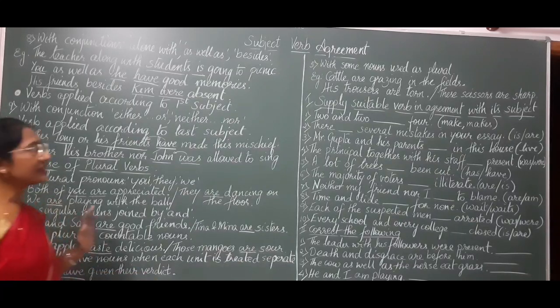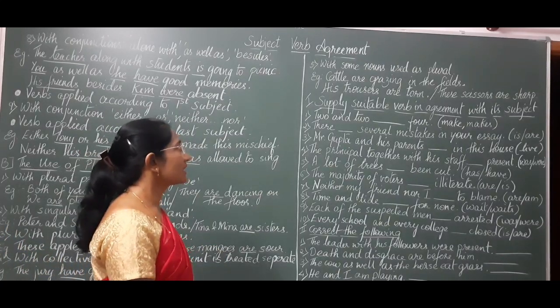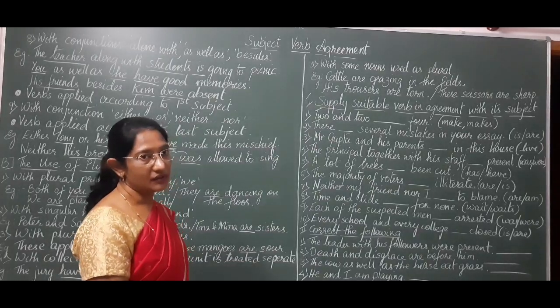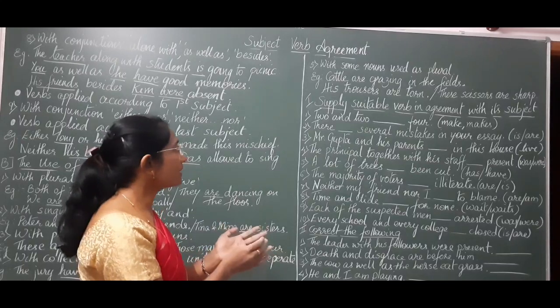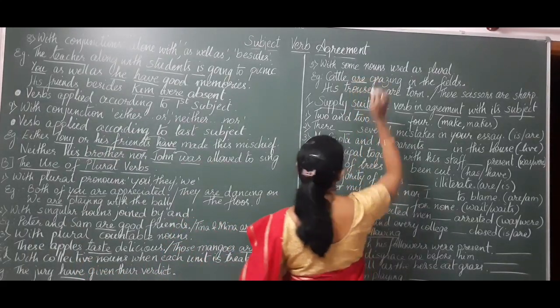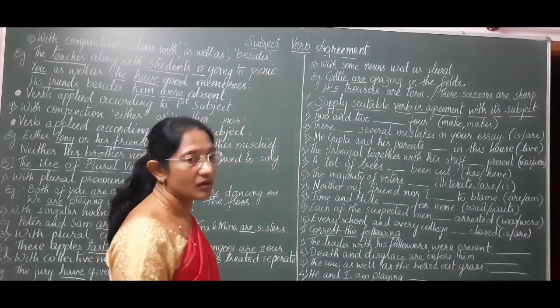Next, with some nouns used as plurals. Cattle here is used as a plural. So it denotes the group. Cattle are grazing in the fields. Even now we use plural verbs. His trousers are torn.